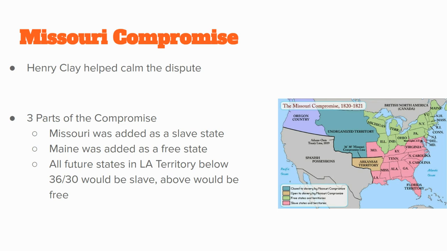And Henry Clay's like, okay, I don't want to keep having to make discussions and decisions about whether states are slave or free. So we're going to make a line. It's called the 36°30′ Missouri Compromise line. That's a line of latitude. And you can see it pictured on the map there, right north of Arkansas Territory and south of Missouri. And what it does is it says that any new state north of that line is going to be free, and any state south of that line would be slave. That's their plan. Okay, that's the plan.